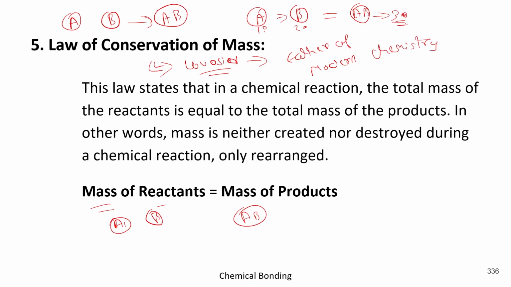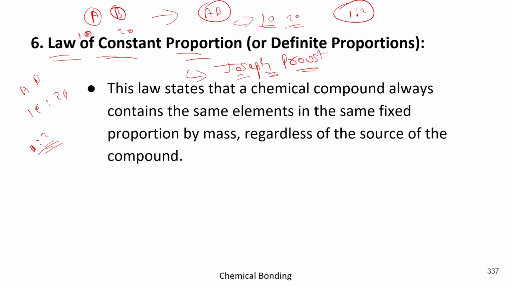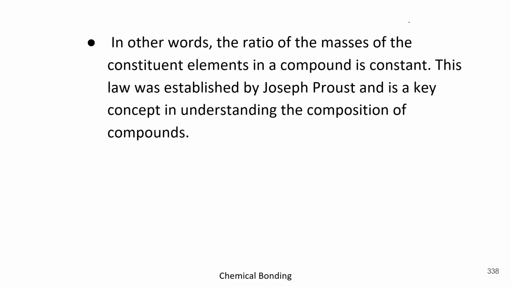Got it? So remember, the law of conservation of mass states that mass of reactants will be equal to the mass of products, was given by Lavoisier, who was considered as the father of modern chemistry. Second is law of constant proportion or definite proportion, given by Joseph Proust. It states that chemical compound always contains the same elements in same fixed proportion by mass, regardless of source of compound. Like A having a 10, then it will be contributed only 10, because atoms neither be created nor be destroyed. Got it? Now come to the next point.